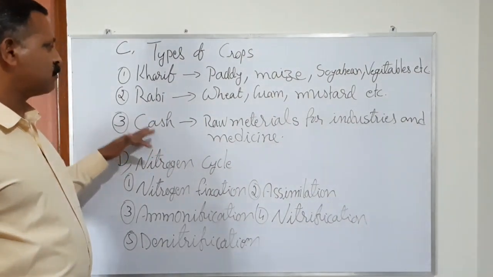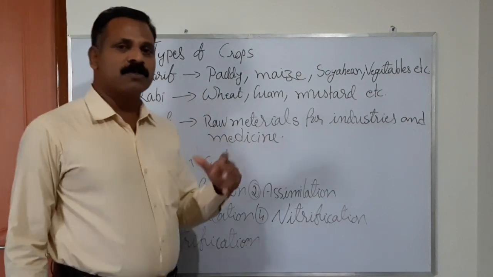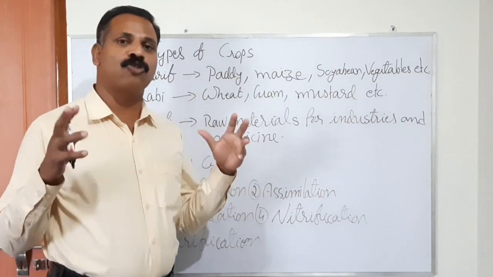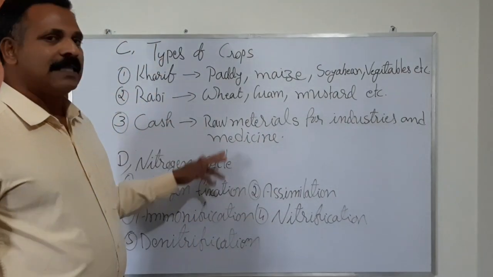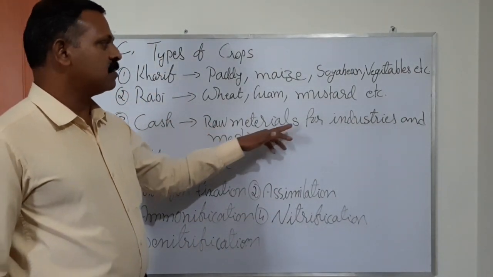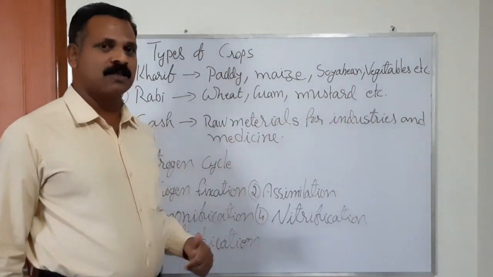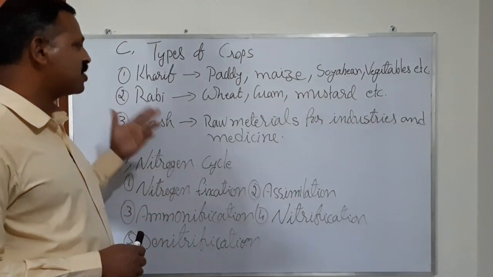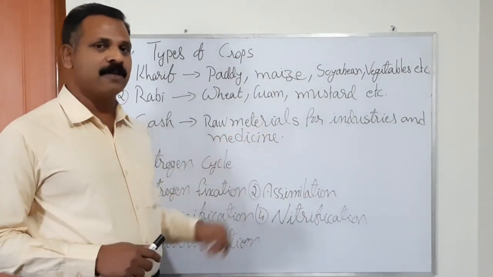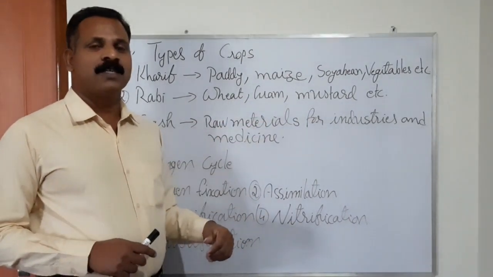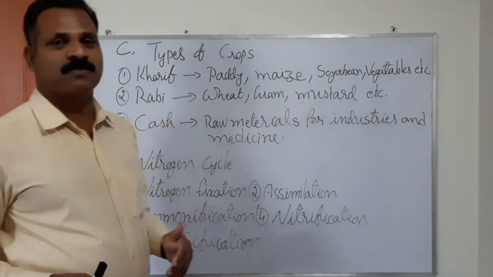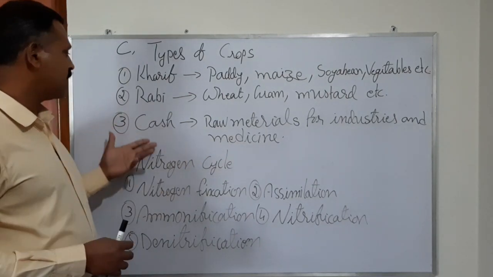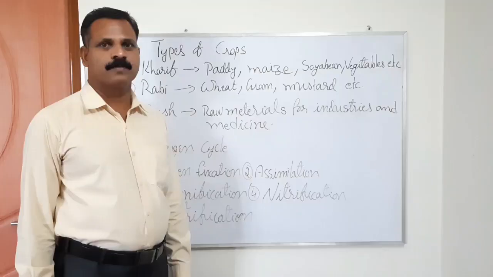Here the concept explains any type of crops which is produced not for eating or human consumption, but as raw materials for many industries or for medicinal purposes. Such crops are called cash crops. For example, rubber, cotton, jute, crops which are grown for earning cash money. That's why they are grouped into cash crops.